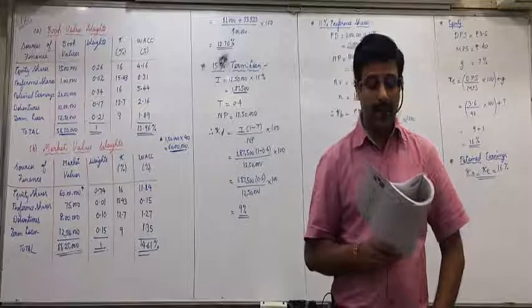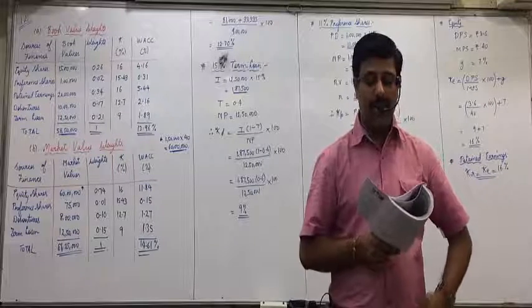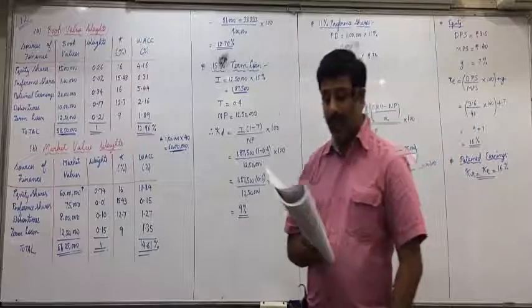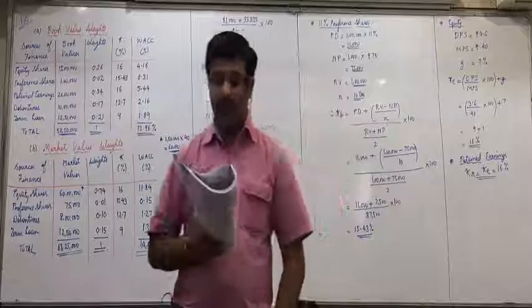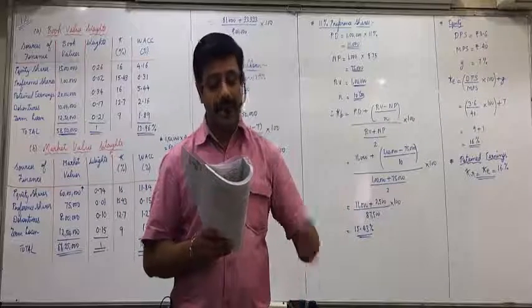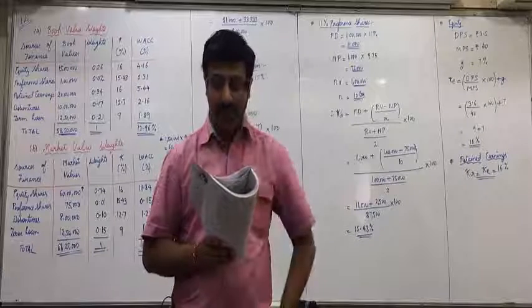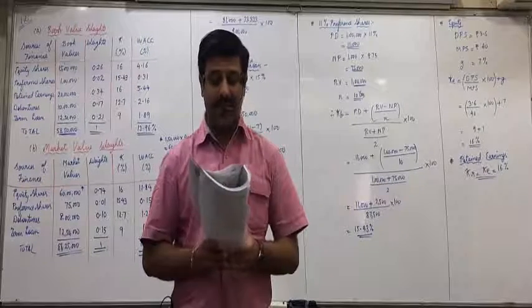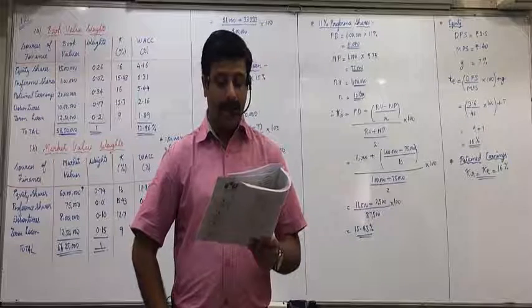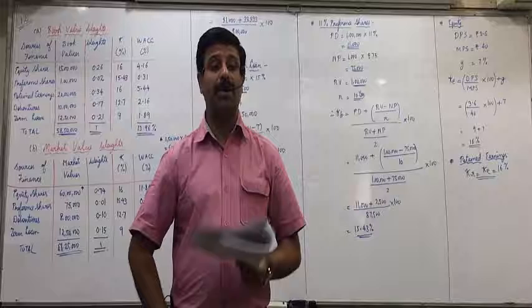Territory Limited has the following book value capital structure as on 31/3/15. Equity share capital of rupees 10 each, 80 lakhs. Reserves and surplus, 20 lakhs. 14% preference share capital, 40 lakhs. 12% debentures, 60 lakhs. Term loan is not there. The market price of company's equity share is rupees 100.